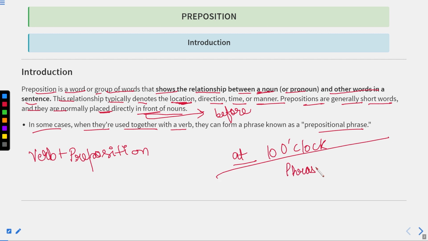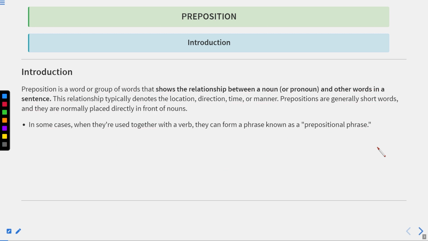Okay. So whenever we make a combination of verb plus preposition, that can form two types of phrases. One is known as prepositional phrases, the other is known as phrasal verb. And the difference between the two, we will discuss later on in this session only. So that is known as phrasal verb. Okay, so let's elaborate these things.